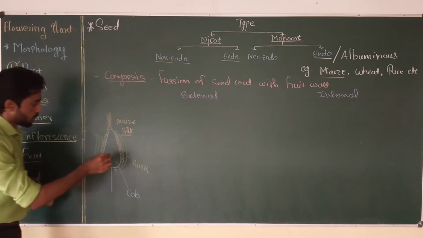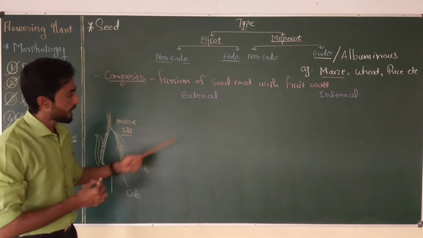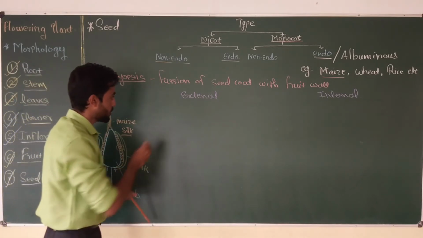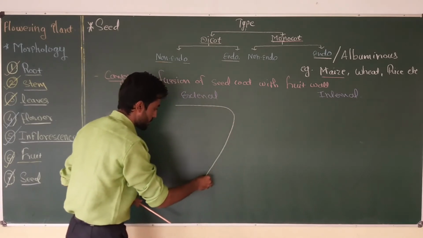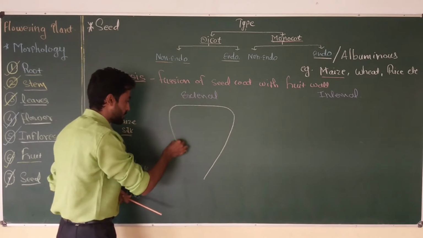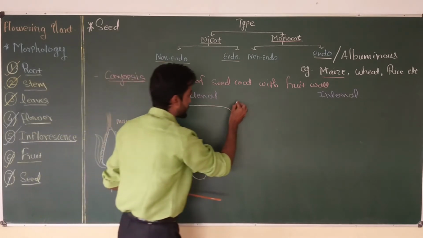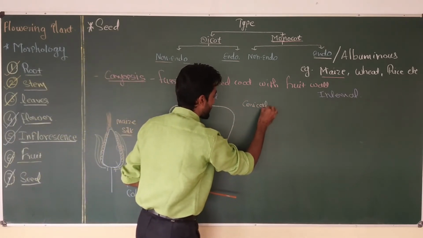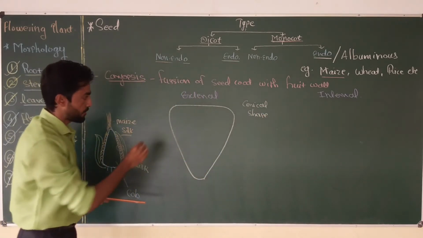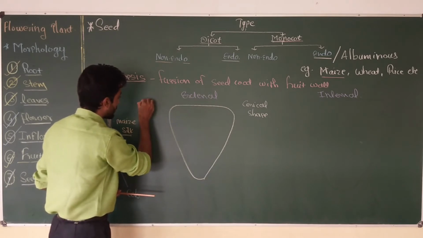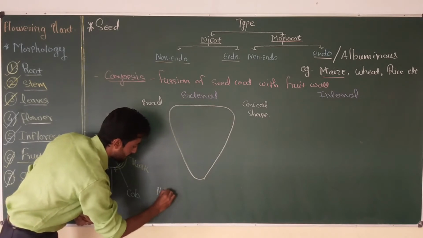Suppose we focus on a single seed and its external appearance, then we can draw a structure like this. A single grain of maize is a generally flat, conical shaped structure having two ends, an upper broad end and a lower narrow or pointed end.